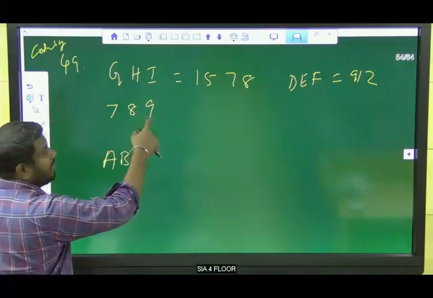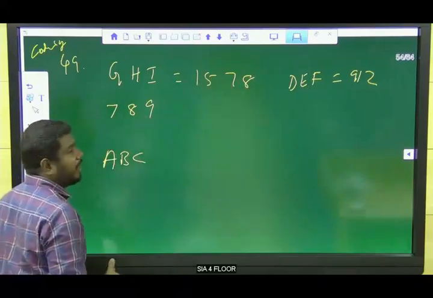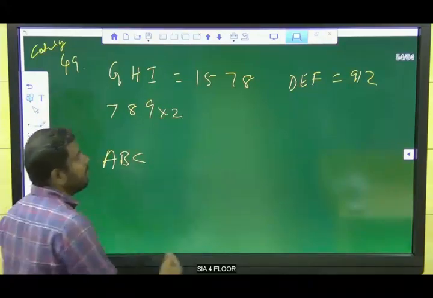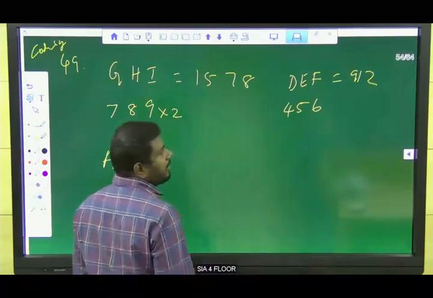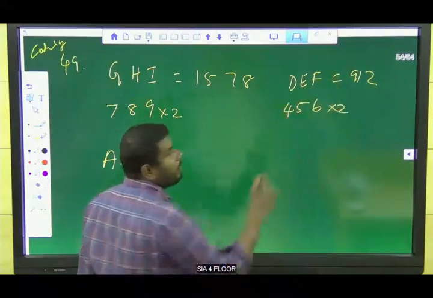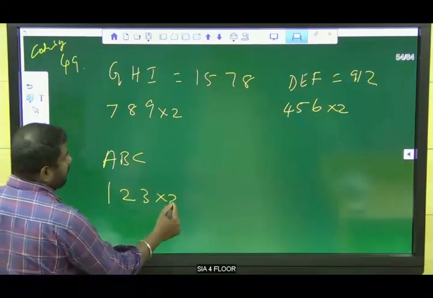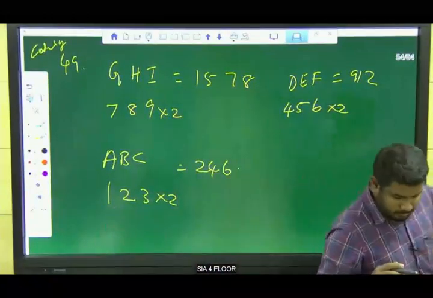How can we get 1578 from 789? Into 2. Now go for D: 4, 5, 6 into 2 is nothing but 912. Next, A1, B2, C3 into 2 is nothing but 246.